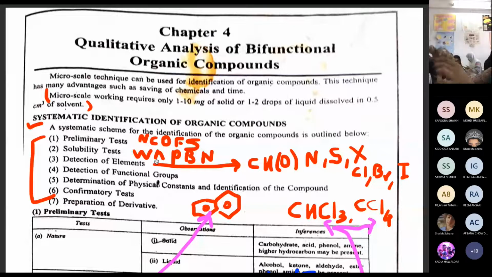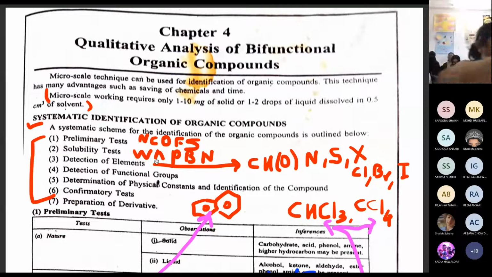Online student, are you able to see the color of this compound? Online student, can you answer? Hello, are you able to see this? Someone please switch on a mobile, at least one will be visible. Good. Yes, okay, so this is the yellow color, if you are able to see this.